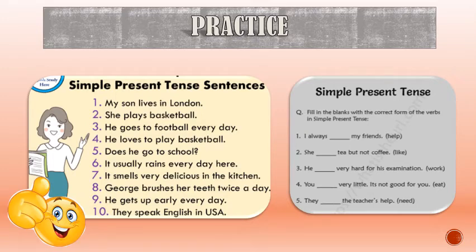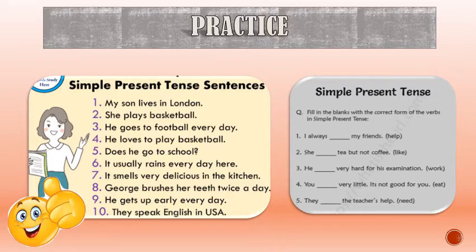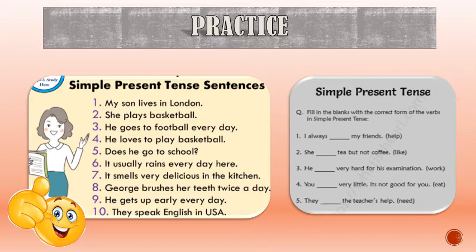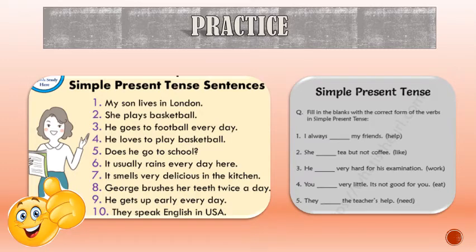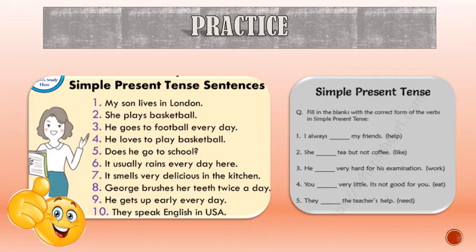Fill in the blanks with the correct form of the verbs in simple present tense. Number 1. I always help my friends. I would like to remind you here once again, I is singular, but we will never use s with the action word.